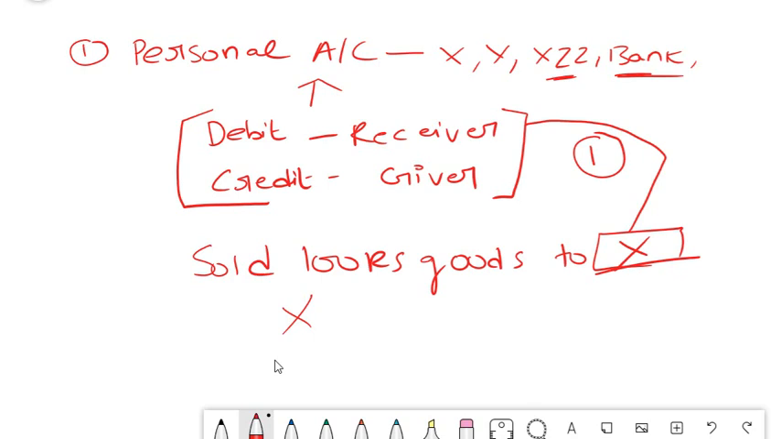Sales is a nominal account. We will come to that next stage. But for now, you just identify who the receiver and giver in this transaction is. In this transaction, the receiver is X. So you have to debit X. That is the logic here.